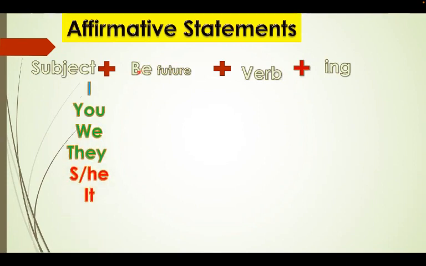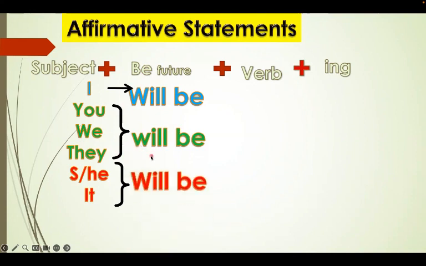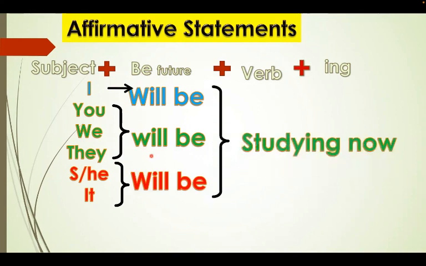Let's have a look at the details. So subject, I, you, we, they, he, she, it. For Ahmed, Muhammad, my brother, my teacher. Okay, plus, this is the form of verb to be in the future. Will be, I will be, you will be, they will be, he will be, she will be, it will be. It doesn't change. It has one form. Plus the verb, plus ing. Okay, subject plus be in the future, plus verb plus ing.